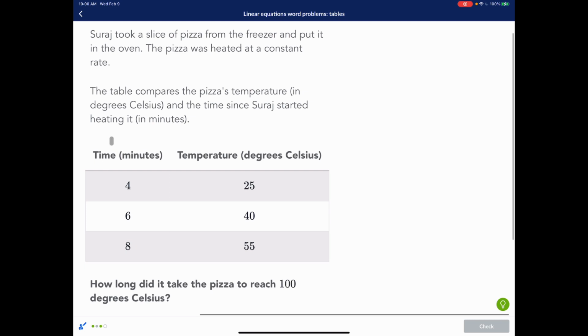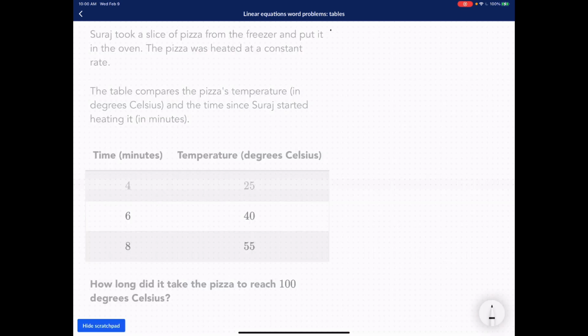All right, let's take a look at this one. Suraj took a slice of pizza from the freezer and put it in the oven. The pizza was heated at a constant rate. So once again, there's an initial temperature when you cook pizza, plus heating up at a constant rate, which is slope.